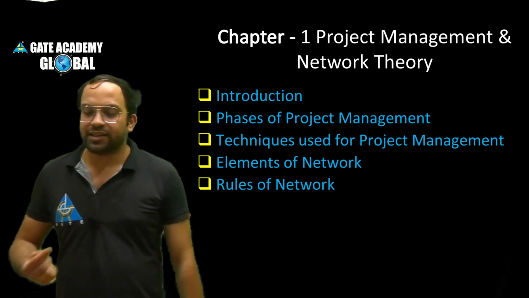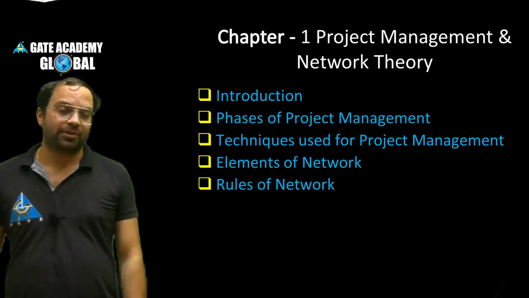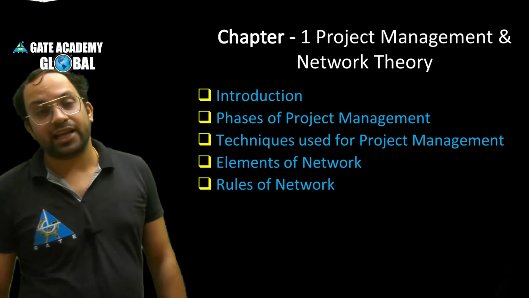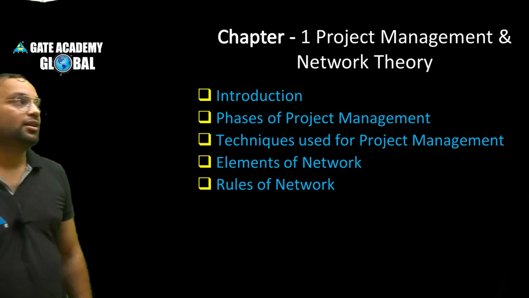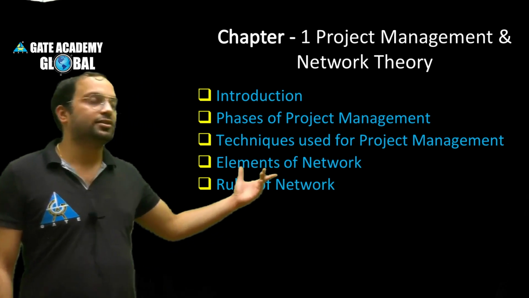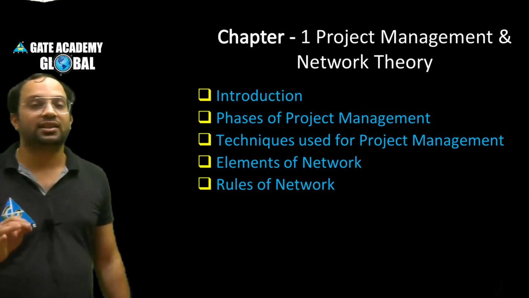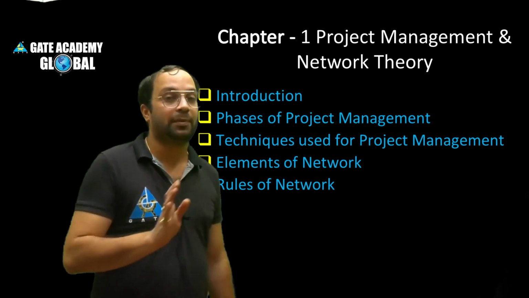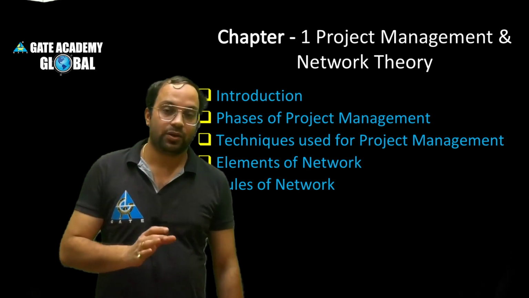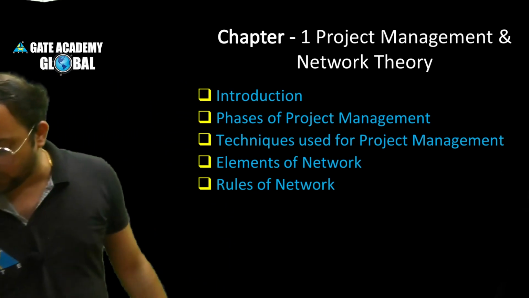We will see a little bit of introduction to CPM and PERT here, but we have a separate chapter for that. In this chapter we will see what the elements of a network are, like what is an event, what is an activity, which consumes time and which does not consume time. So we will see the basics here. If you know how to construct a network, then only you can proceed to PERT or CPM. So this chapter is very important for CPM and PERT, because you should know how to draw a network. We'll see the rules of a network also in this chapter.